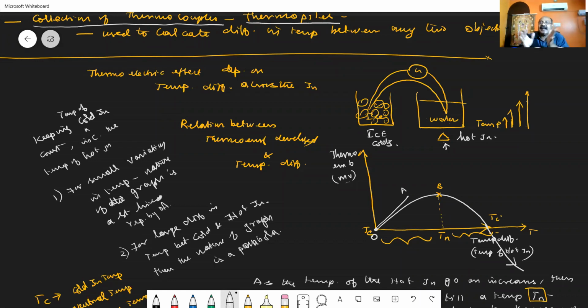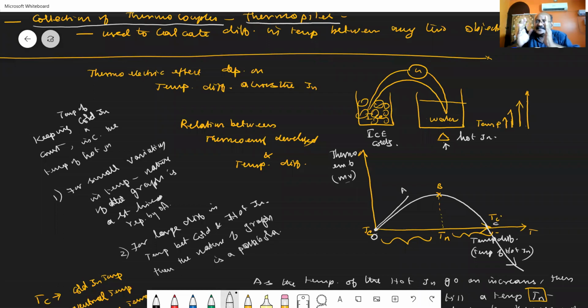So we can study a relationship between the temperature and the thermo EMF. I have drawn a graph between the thermo EMF developed in the thermocouple and the difference in temperature. See, the nature of the graph is as shown in the figure. The points are represented as OA, OB and OBC.